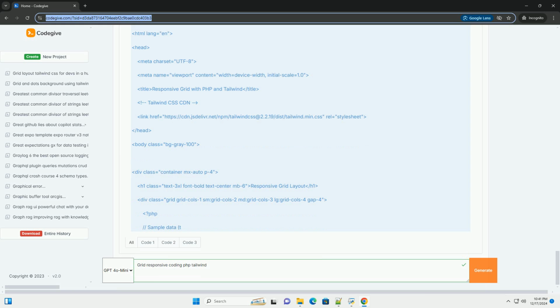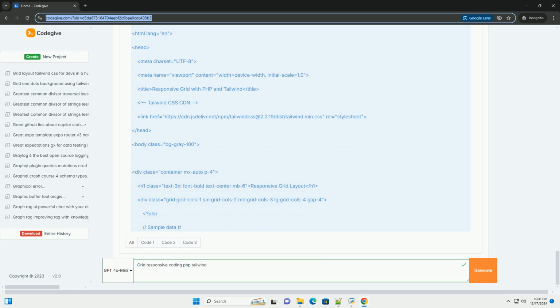Conclusion. In this tutorial, we created a responsive grid layout using PHP and Tailwind CSS. By leveraging Tailwind's utility classes, we were able to quickly build a responsive design that adapts to different screen sizes. Tailwind's flexibility and ease of use allow developers to create stunning layouts with minimal effort. Feel free to customize the grid items and styles as per your project requirements.